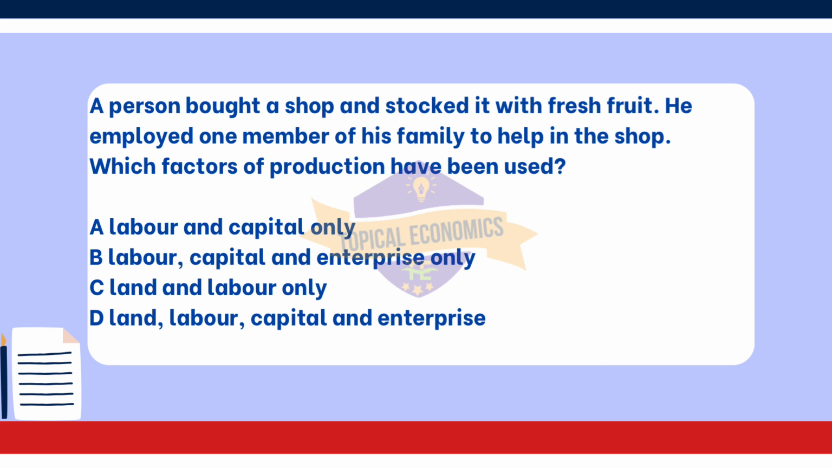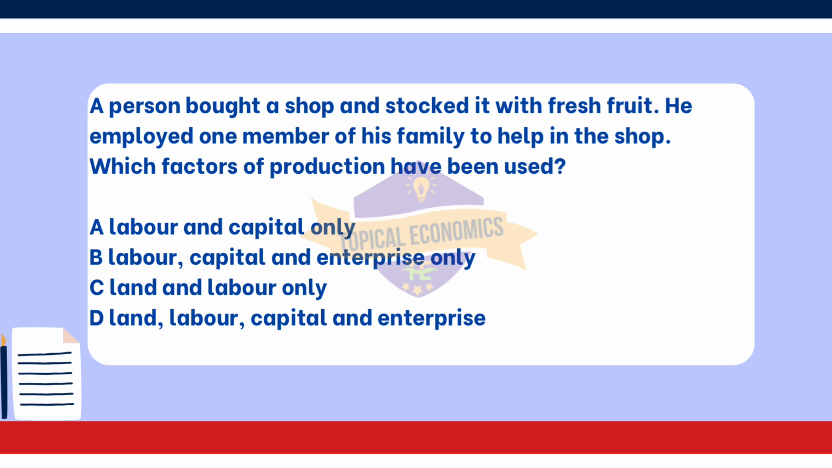Evaluating the other options. Option A, labor and capital only. This option omits land and enterprise, which are crucial for a complete understanding of the factors of production used in this scenario. Option B, labor, capital and enterprise only. This option excludes land, which is also a fundamental factor of production in this context. Lastly, option C, land and labor only. This option does not include capital and enterprise, both of which are essential to the operation of the shop.